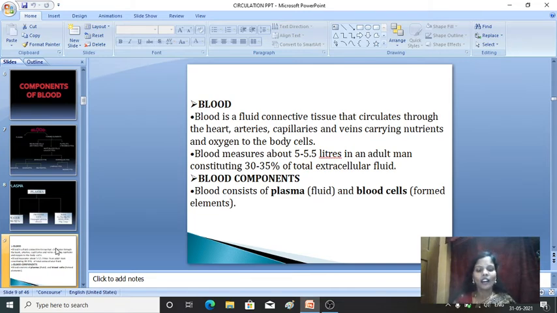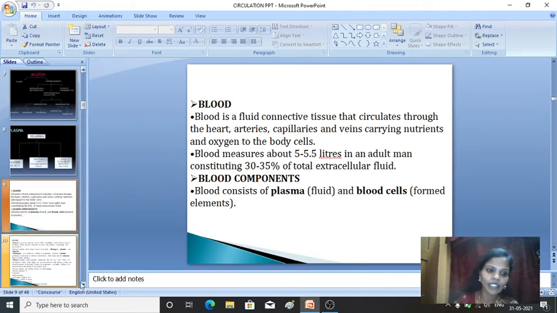Then comes the blood components. It is mainly consisting of plasma, then formed elements, that is blood cells. Plasma is a fluid, and blood cells are the formed elements. So we'll see one by one in detail.